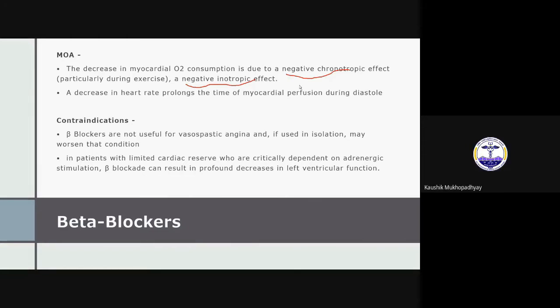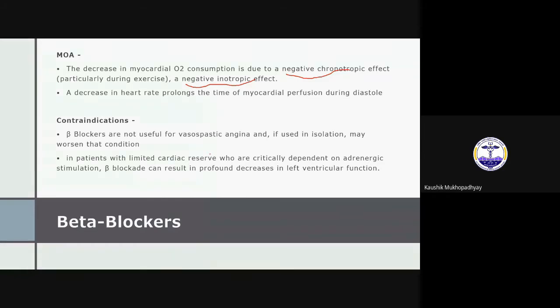So we know there are three different kinds of angina pectoris. One was stable angina, another was unstable angina, and another was vasospastic angina, which is basically the spasm of coronary arteries. So if you give a beta blocker, it will not help. For that condition, you have to give some calcium channel blockers or nitrates. Otherwise, the condition will not improve, and on the contrary, the condition may actually get worse also.